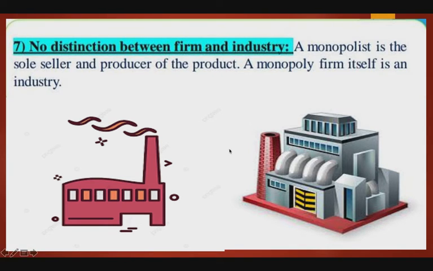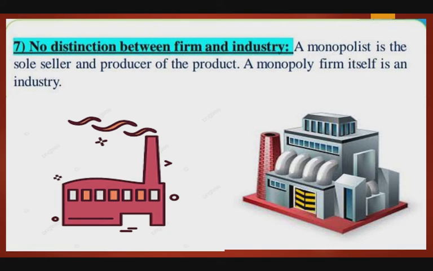Next one is no distinction between firm and industry. Under this monopoly structure, there is only one seller. There is no distinction between the firm and the industry. So, firm is also called an industry, and industry is also called a firm. So, firm and industry both are the same. No distinction between these two terms. So, under monopoly, the firm is the industry.